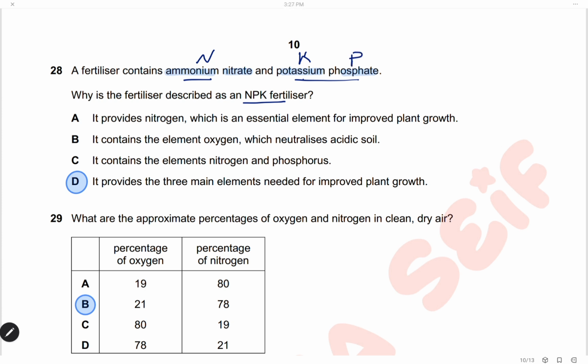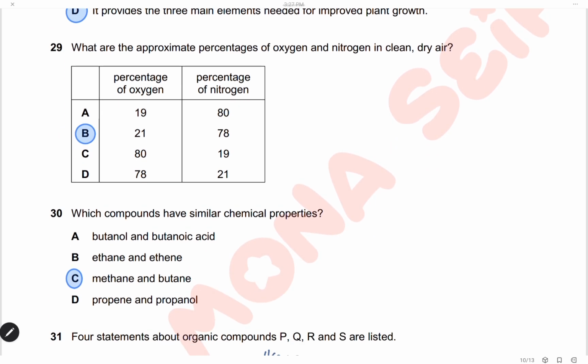So it can supply the 3 essential elements needed for the plant: nitrogen, potassium, and phosphorus. So it provides the 3 main elements needed for improvement of plant growth, and the answer is D. 29. What are the approximate percentages of oxygen and nitrogen in clean dry air? The percentage of oxygen is 21, and for nitrogen it's 78, so the answer is B.